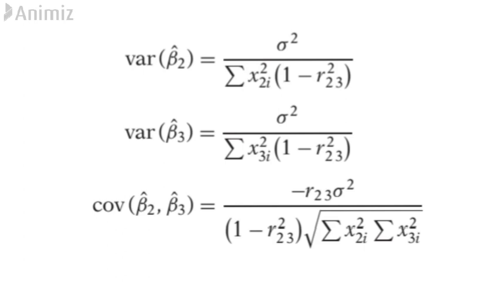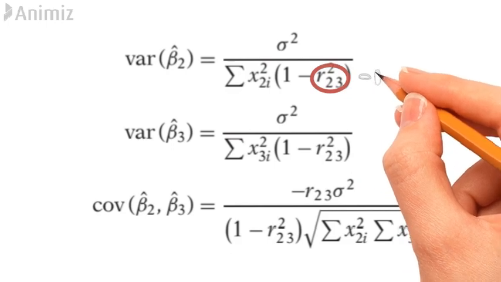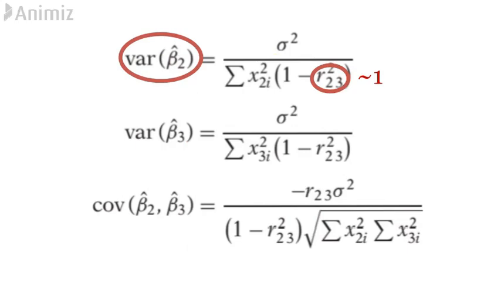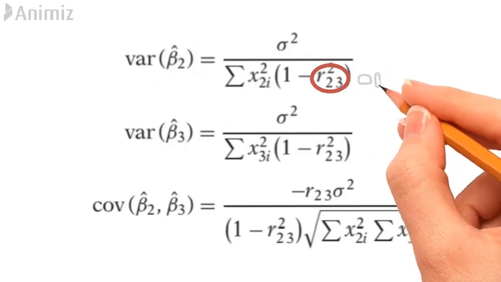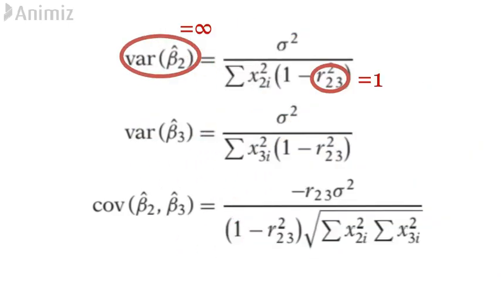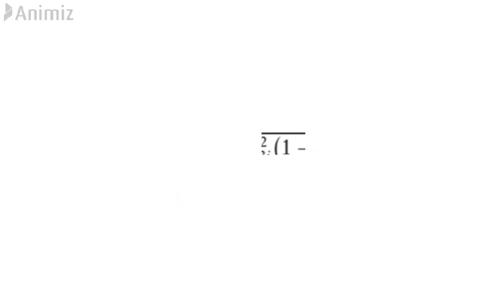Taking a look at the first equation, we can see that as R23 tends towards 1, that is, as collinearity increases, the variance of the estimator beta 2 cap increases, and when R23 is equal to 1, the variance is infinite. Also, as R23 increases toward 1, the covariance of the two estimators also increases.